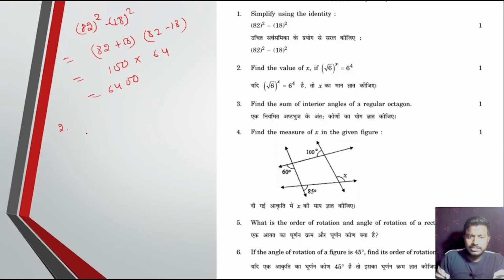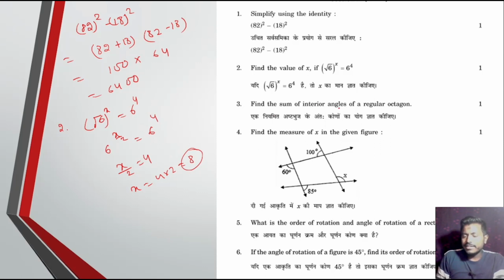Find the value of x if root 6 whole to the power x equal to 6 to the power 4. Now 6 to the power x by 2 is equal to 6 to the power 4. So x by 2 equal to 4. Now x equal to 4 into 2 equal to 8. Clear? Next question, question number 3.